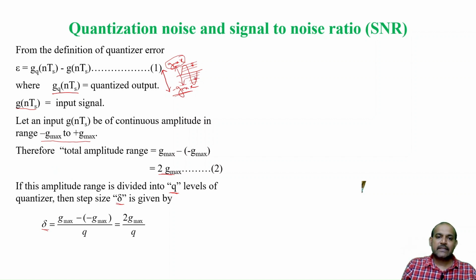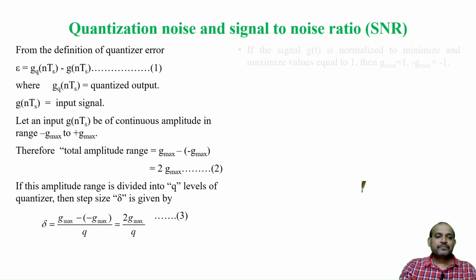That can be the maximum amplitude divided by number of levels, which will give you each step size. The maximum range is 2 g max, as we saw in equation 2, divided by number of levels Q, so that you will get each step size, that is called delta. So, we represent step size as delta. Call it equation 3.